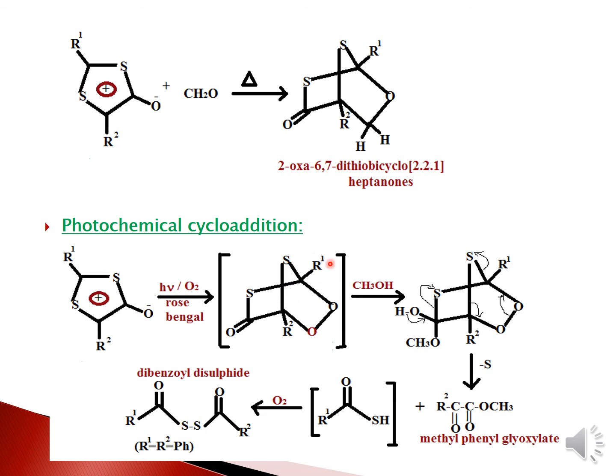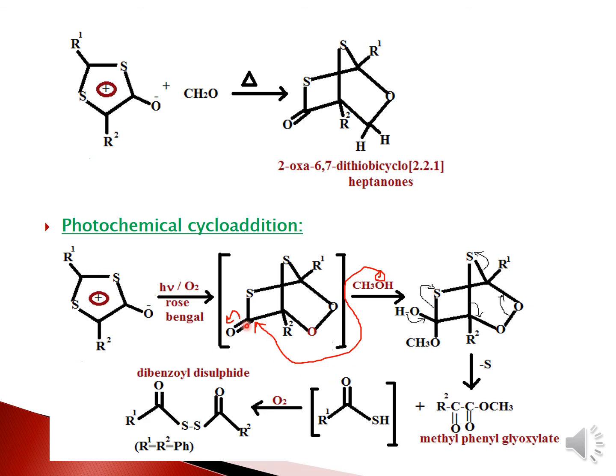Then upon treatment with solvents such as methanol, the OCH3 minus will go and attack, this will shift the double bond, making it an O minus, and that will abstract the proton from here.